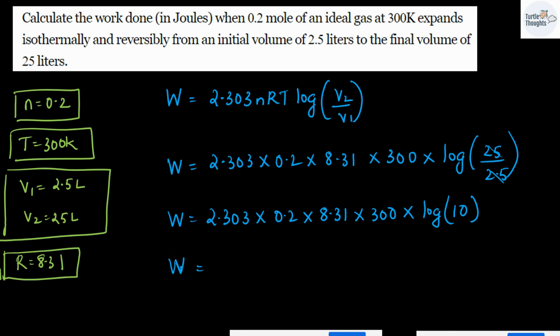W is going to be 2.303 multiplied by 0.2 multiplied by 8.31 multiplied by 300. So the value you should be getting is approximately equal to 115 joules, right? Approximately you will be getting 115 joules. Is that clear?